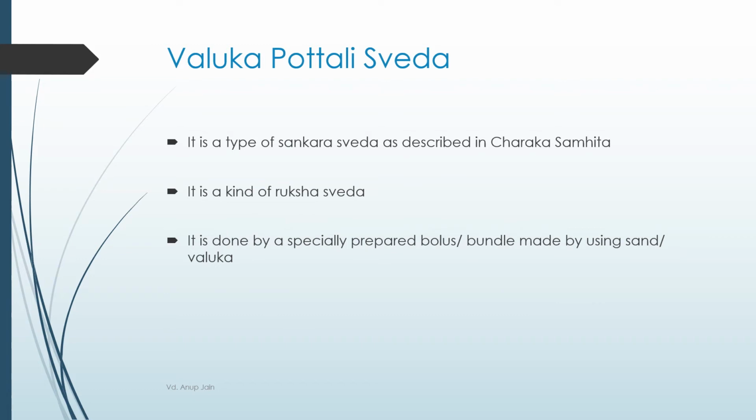Next type of treatment is Valuka Potli Swed, which is a Ruksh kind of Sankar Swed and is done by a specially prepared bolus or bundle made by using sand or Valuka.